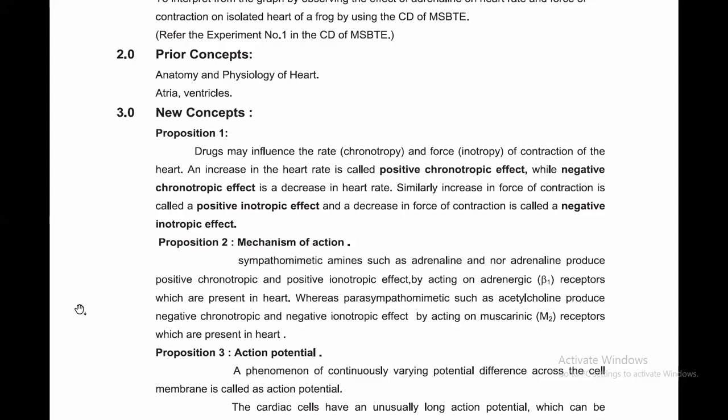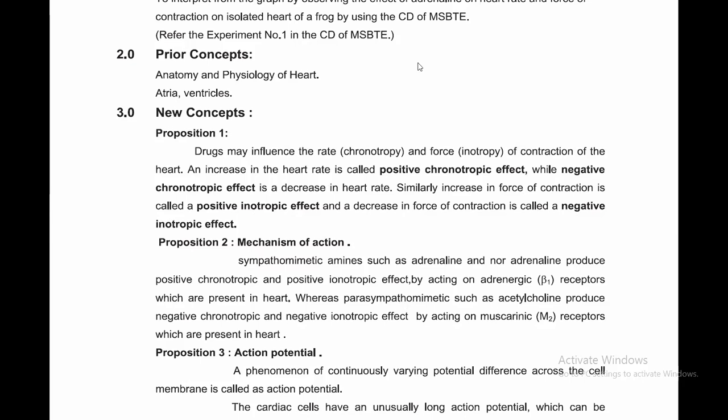Then mechanism of action. Sympathomimetics are also known as adrenergic agents. Sympathomimetic amines such as adrenaline and noradrenaline produce positive chronotropic and positive inotropic effect by acting on adrenergic receptor.